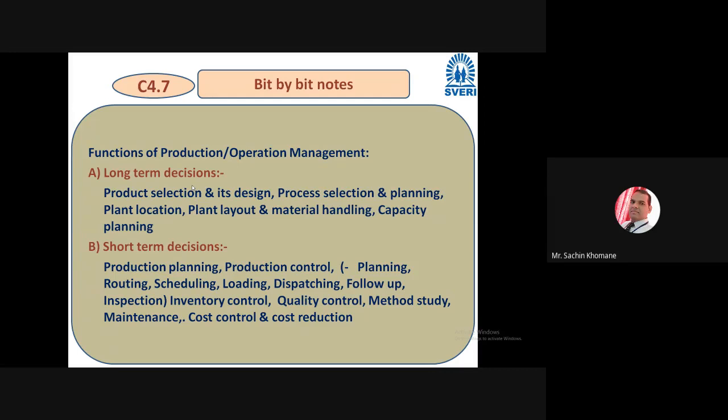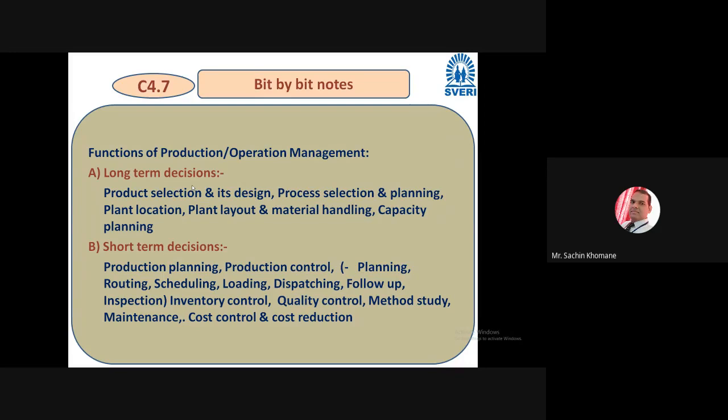In long term decisions, you have to think about product selection and its design. Which product you want to select, whether it is continuous production, and what its design is. Then you have to select the process, which kind of process you will use to produce that product. Then you need to prepare the planning, including at which plant you will produce it, what the plant layout will be, how you will handle the material, the capacity for handling, and the capacity of that particular plant.